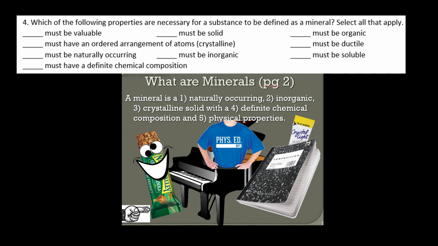Which of the following properties are necessary for it to be defined as a mineral? Well, we're looking for the definition of a mineral. And back in our old slides, we said a mineral is a naturally occurring inorganic crystalline solid with a definite chemical composition and physical properties. And we had our mnemonic for it.